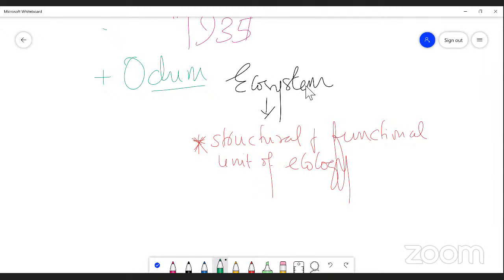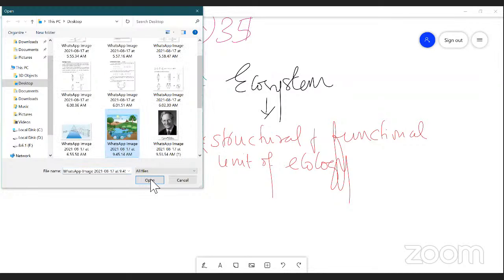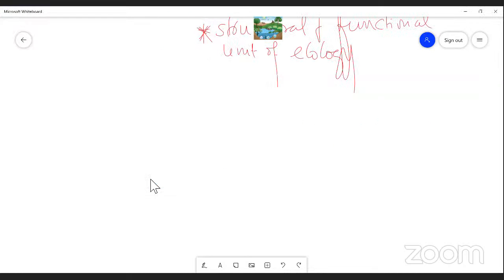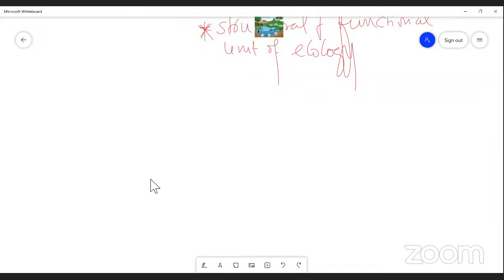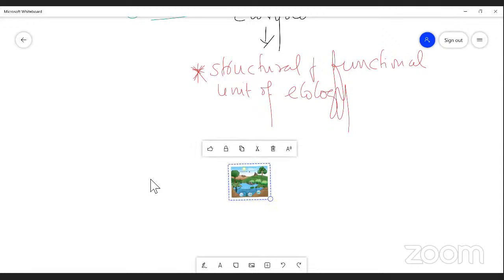Now, this is a place where you find, I'd like to show you an illustration so that you can understand, right? This is an atmosphere where you see a small mountain, a small tree, and a small pond, right?